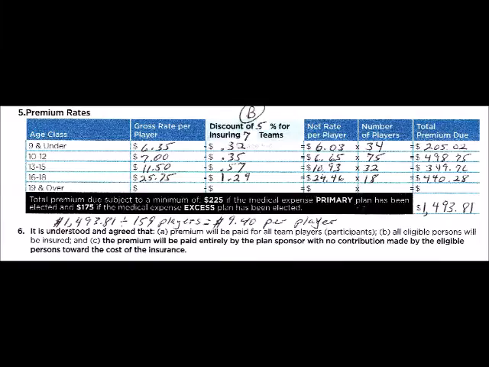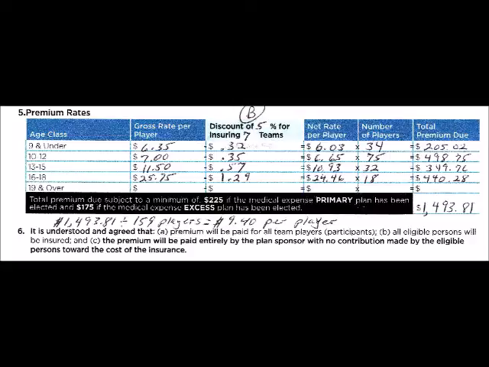We take B, we're going to do a discount of 5% for insuring the 7 teams. That came from the bottom of page 5. So we get 32 cents off, 35 cents off, 57 cents off, $1.29. And so then we have our net rate per player of $6.03 for the young ones, $6.65, $10.93, and $24.46.